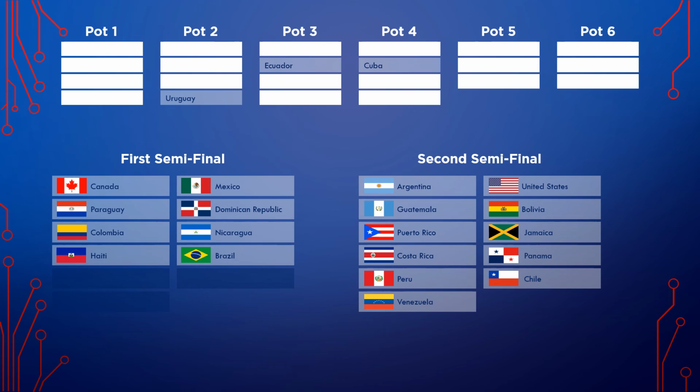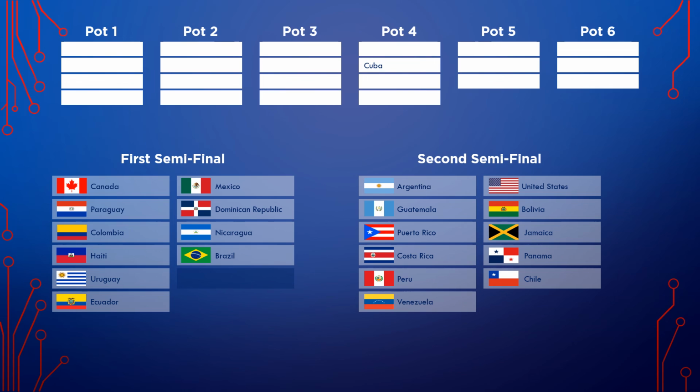So let's complete this with the first and second half of semifinal one. So Uruguay will perform in the first half of the first semifinal. Now we've got Ecuador, and they will perform in the first half of the first semifinal. And finally, easy to guess, but Cuba will perform in the second half of the first semifinal. So now we've completed the allocation draw.